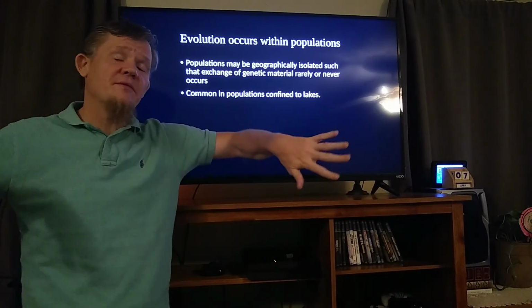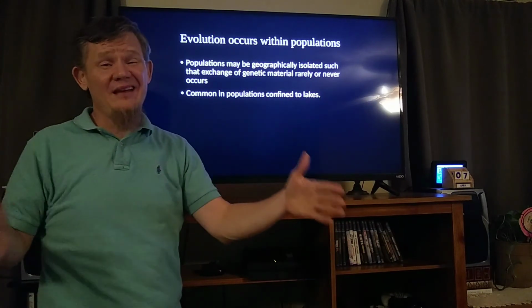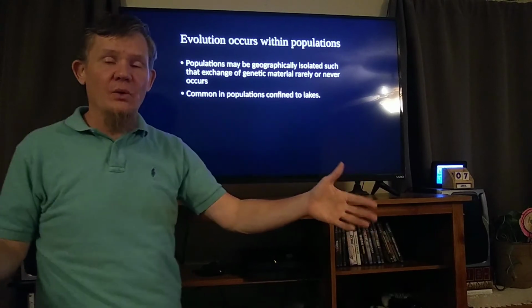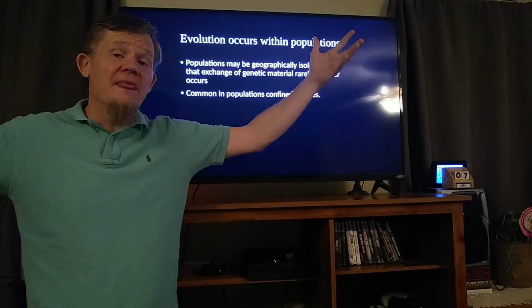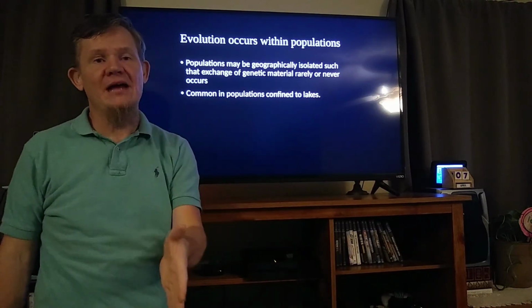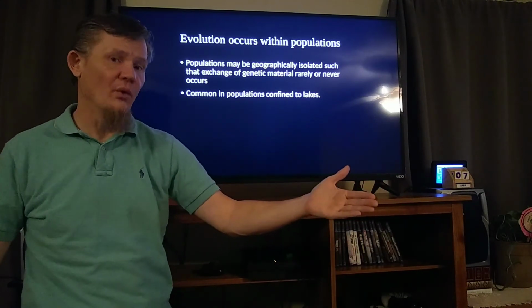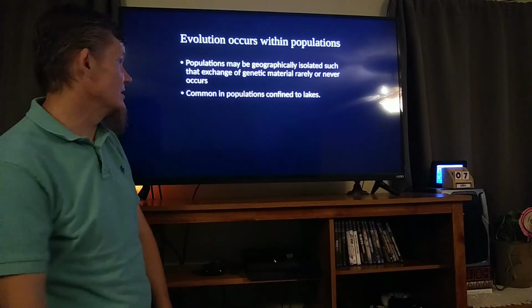And if you allow that to happen for many hundreds of generations, then you get 2 different species that were once the same species. Because this natural feature separated them, they weren't able to interbreed anymore. They stopped being the same species after many hundreds of generations.